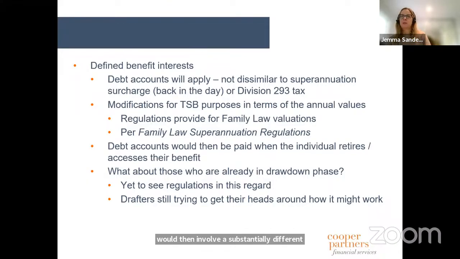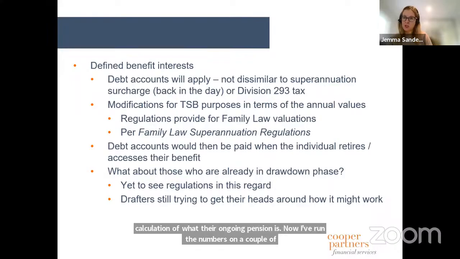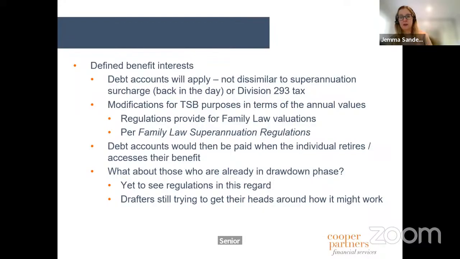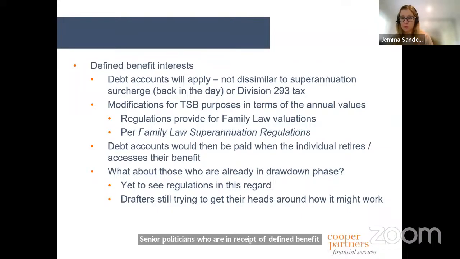Now, I've run the numbers on a couple of our senior politicians who are in receipt of defined benefit income streams, and the amounts are not too awful. And in fact, John Howard, he wouldn't be subject to this based on the formula that has been released. So it's this family law superannuation regulations. It's the formula that's in there. So that's just something worthwhile being aware of, is it's not too bad.